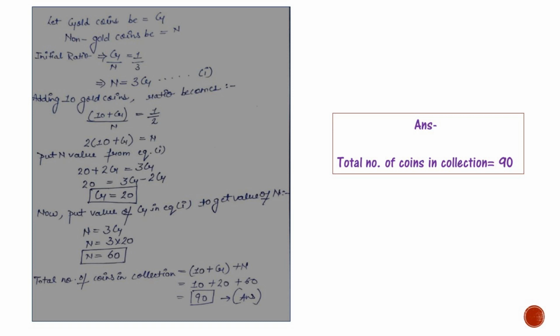The N value will be 60. Now we will find total number of coins in collection, that is (10 plus G) plus N. That will become 10 plus 20 plus 60, that is 90. Total number of coins in collection is 90.